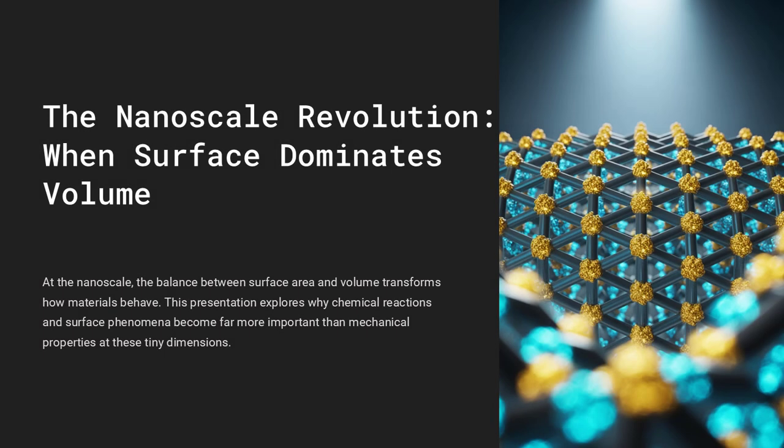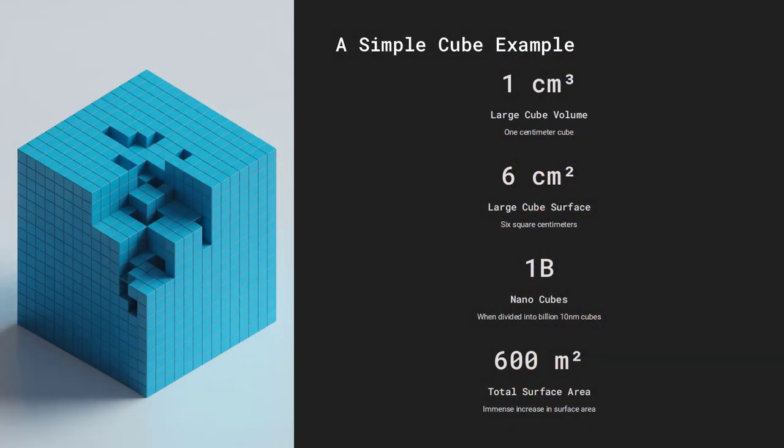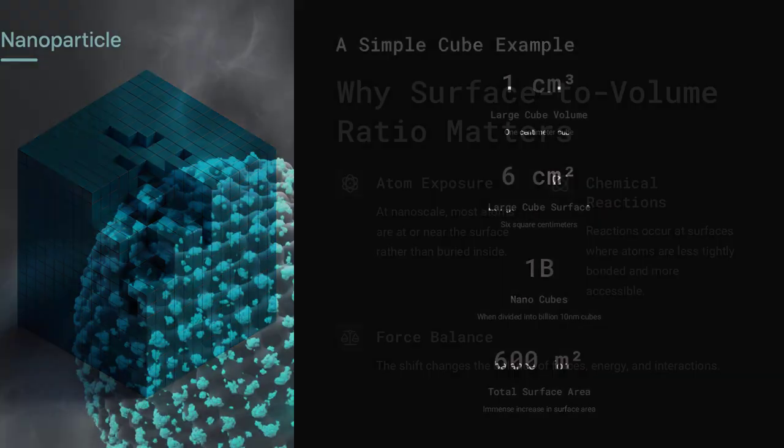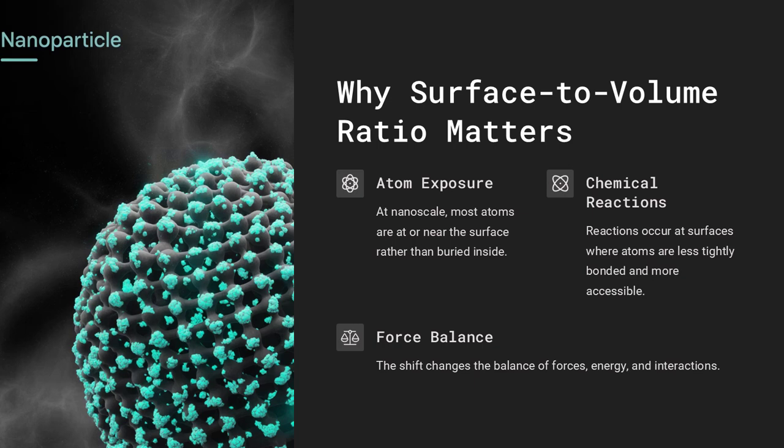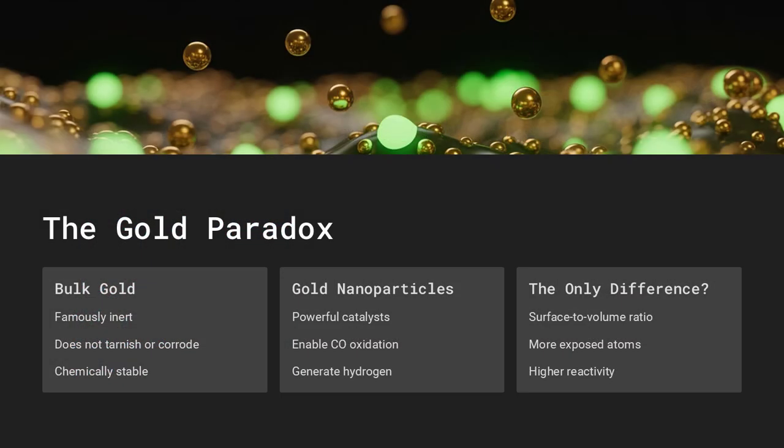As objects shrink to the nanoscale, the balance between their surface area and volume changes dramatically, and this shift transforms how they behave. At the macro scale, the volume of a material largely determines its properties: a steel beam's strength, a sponge's weight, a block's inertia. But shrink that object down to a few nanometers, and suddenly the surface dominates the game.